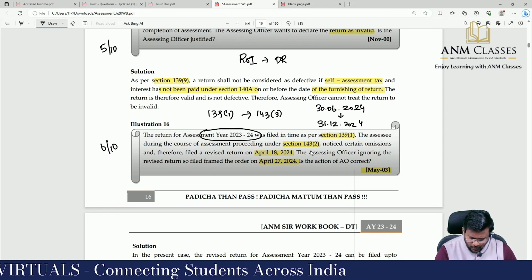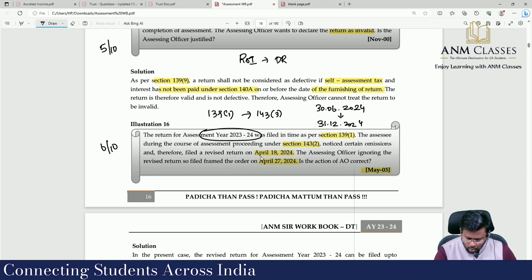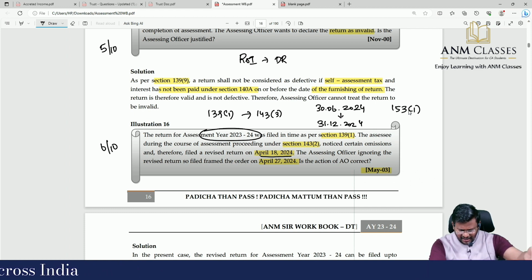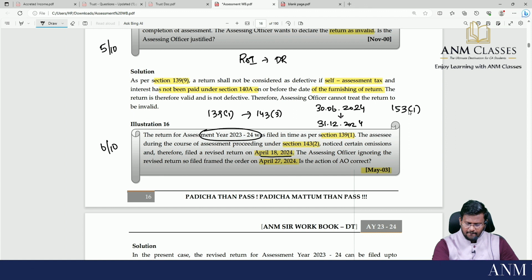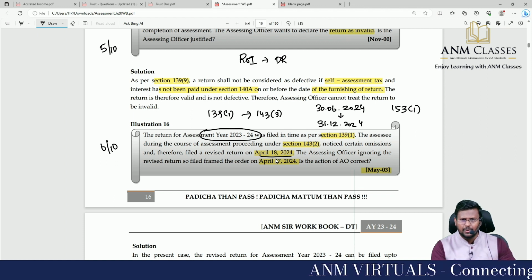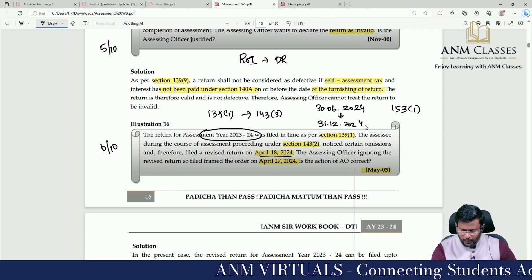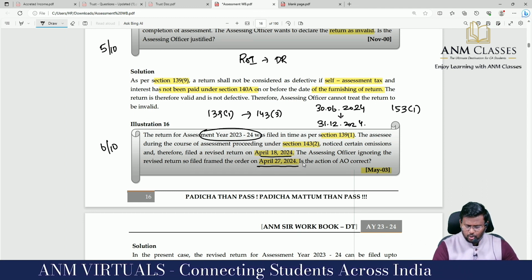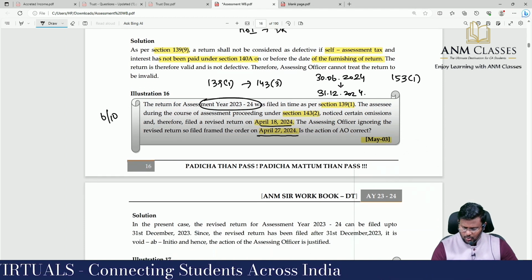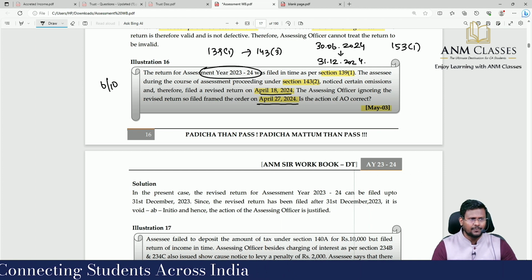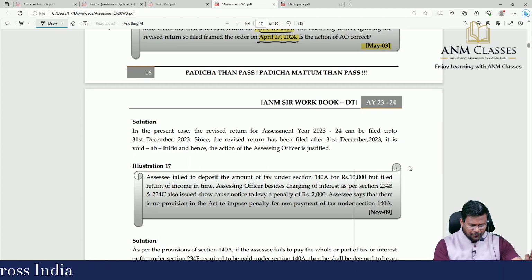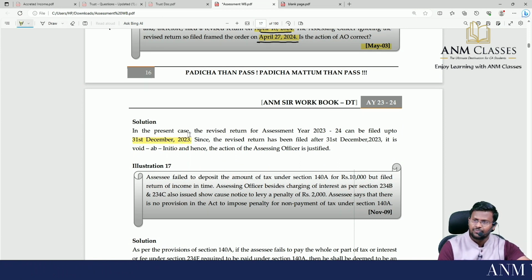Sir, when did they file the revised return? April 18, 2024. Has this exceeded the 153 subsection 1 time limit or is it within? Is it before 31/12 or after 31/12? It is before. And sir, April 27, 2024, is it within the 153 subsection 1 time limit or exceeded? It is within, sir. So in the present case, the revised return for assessment year 23-24 can be filed up to when? 31st December.